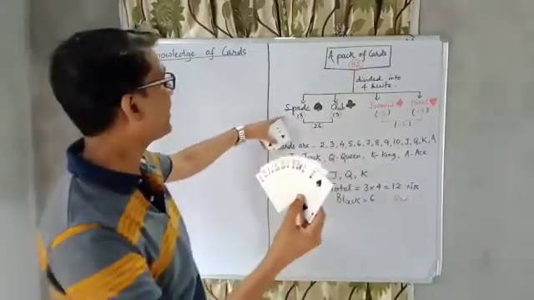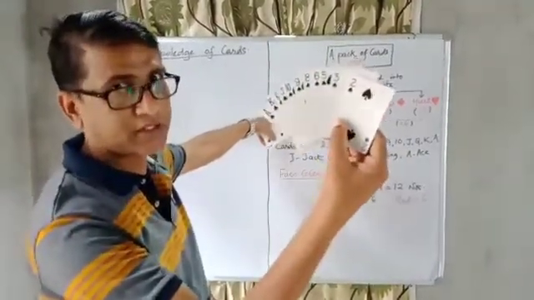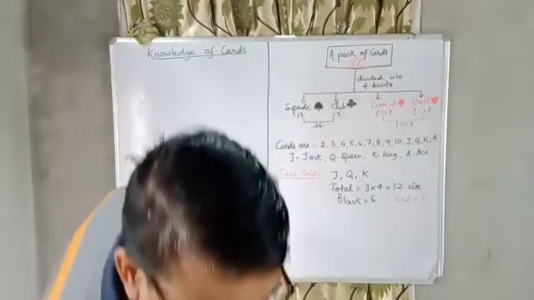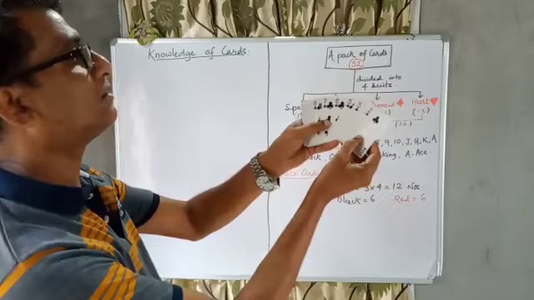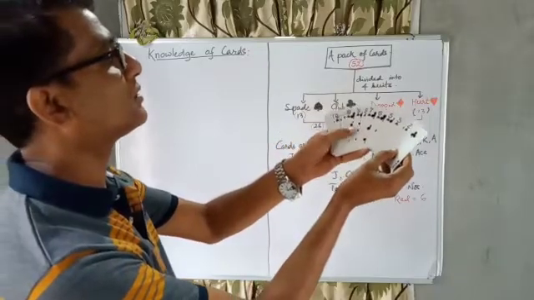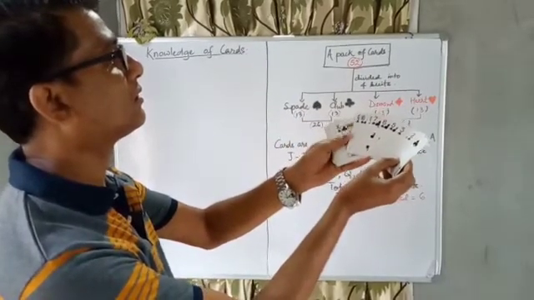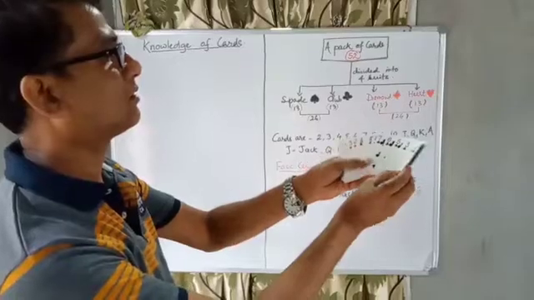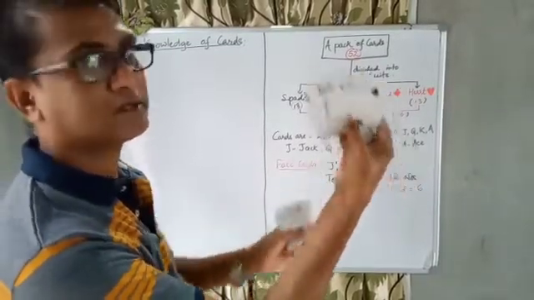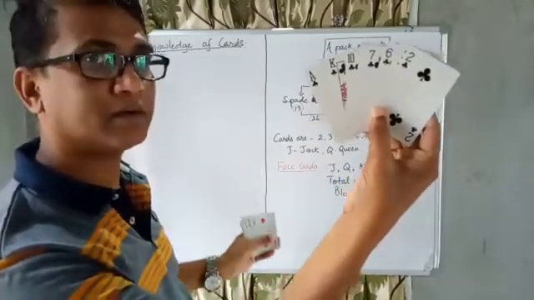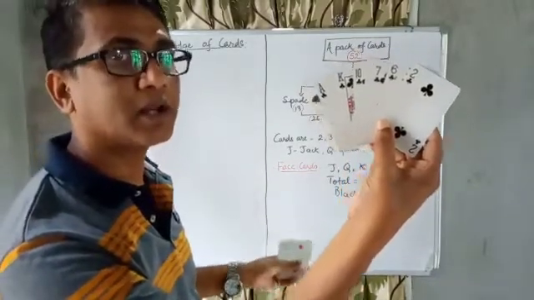This is known as spade. This is another suite. This is called club.